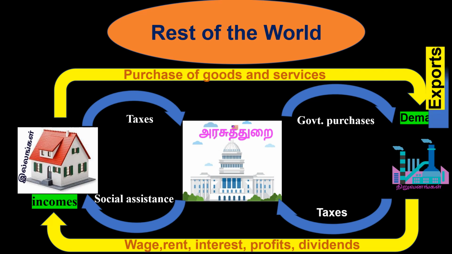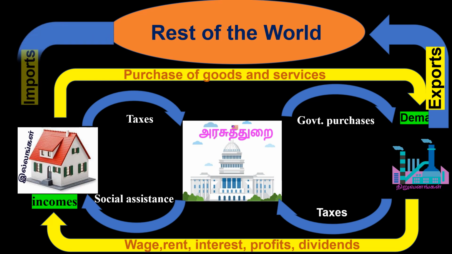For example, the industrial sectors are exporting the goods and services to the foreign countries. Moreover, the firms, households, government, everyone is importing goods and services from the rest of the world. When we are adding this, this will become four sector model.